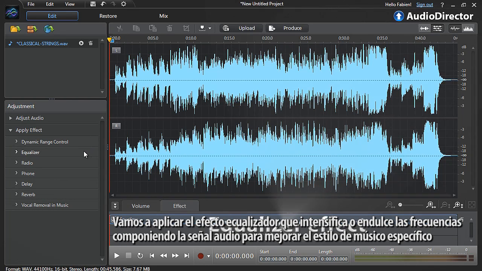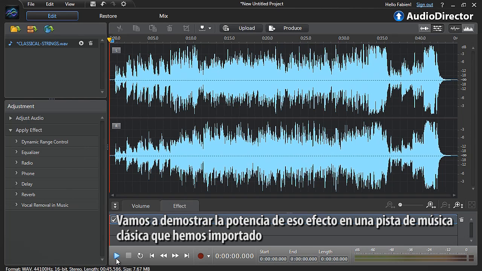Let's apply the equalizer effect, which intensifies or softens the frequencies composing the audio signal to enhance a specific music style. We will first demonstrate the power of the effect on a classical music soundtrack we have just imported.